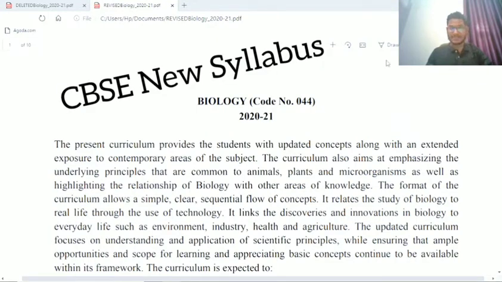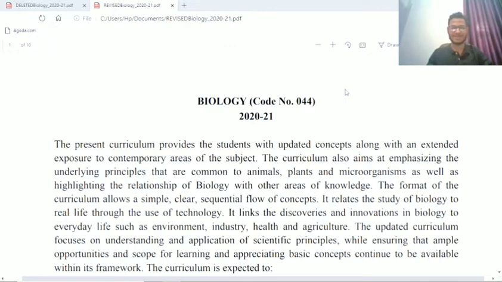So recently we got news that CBSE has reduced 30% of the syllabus for the session 2021, right? So my dear friends, let's see what is the difference between the previous syllabus and the syllabus after reduction by 30%. Okay, so this is only for the session 2021 in view of the COVID-19 pandemic.